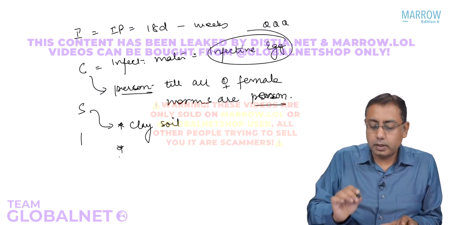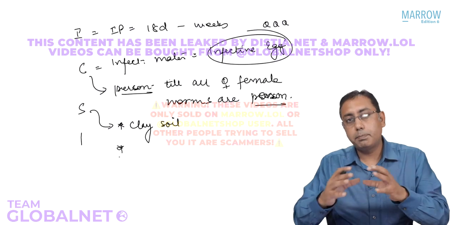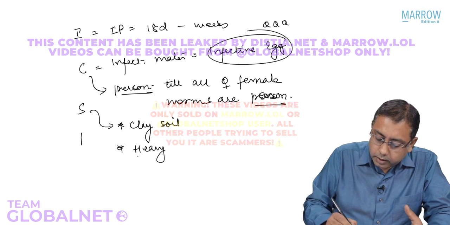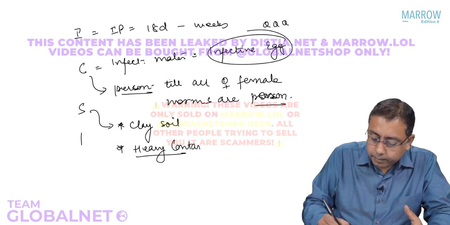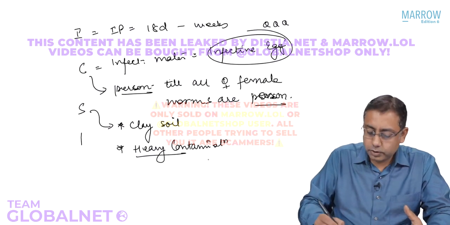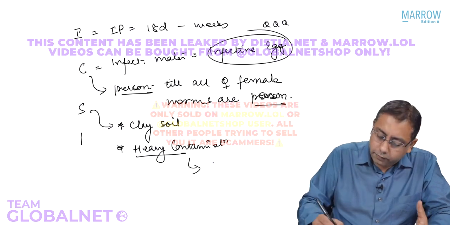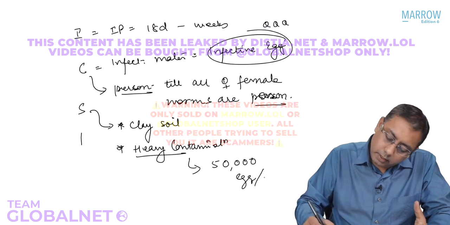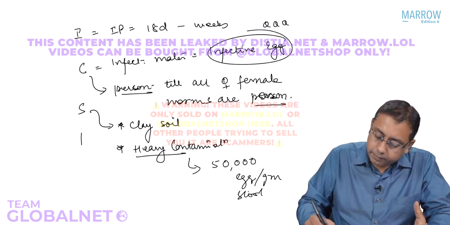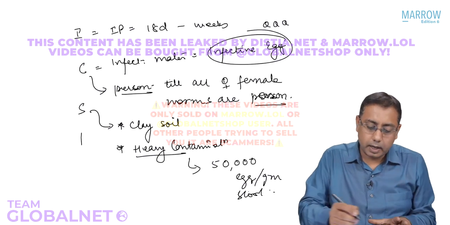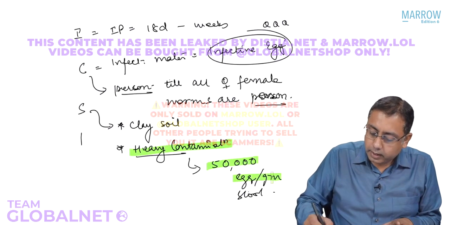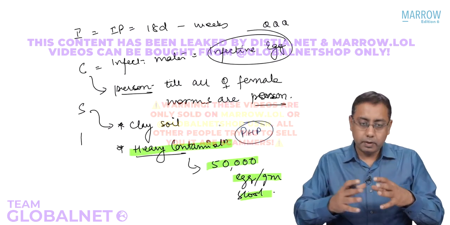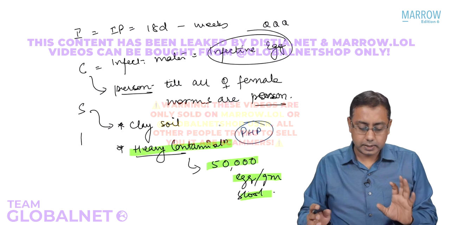You should also remember, when do we call Ascariasis a public health problem in the system? We call this a public health problem if there is heavy contamination of the soil. When do you say heavy contamination of the soil or the feces? We say if the egg count is more than 50,000 eggs per gram of stool. If it is more than 50,000 per gram of stool, at that time we say that Ascariasis is a major public health problem in the area, when the feces contain this many eggs.